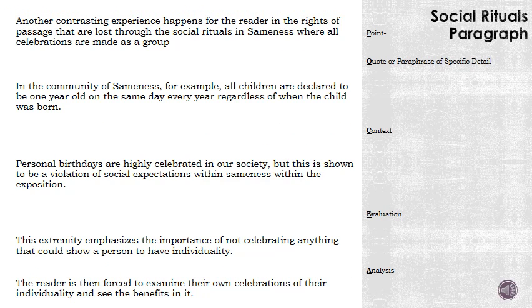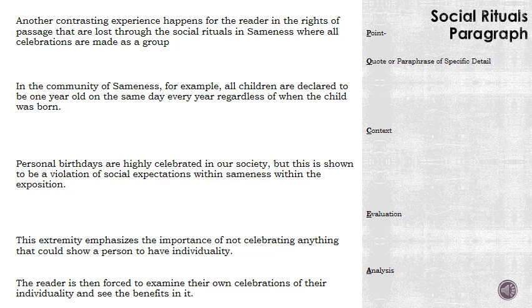The paragraph then ends up looking like this. Another contrasting experience happens for the reader in the rites of passage that are lost through the social rituals in sameness, where all celebrations are made as a group. In the community of sameness, for example, all children are declared to be 1-year-old on the same day every year, regardless of when the child was born.